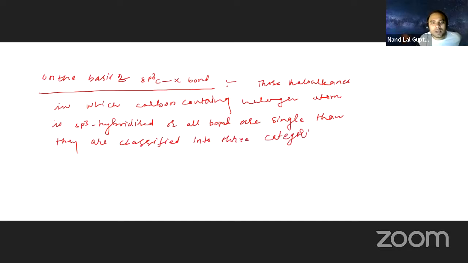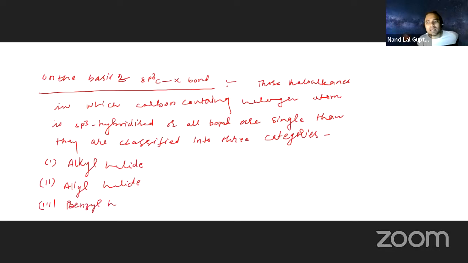The first one is alkyl halide. The second one is allyl halide, very important. And the third one is benzyl halide. Can I erase this one? Yes. So first of all, we go for alkyl halide.